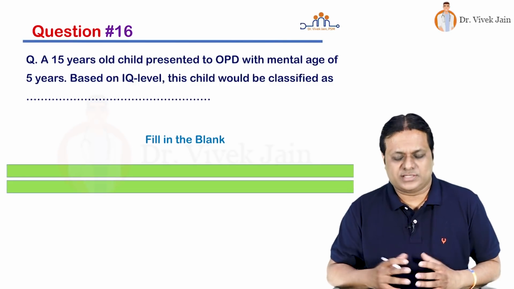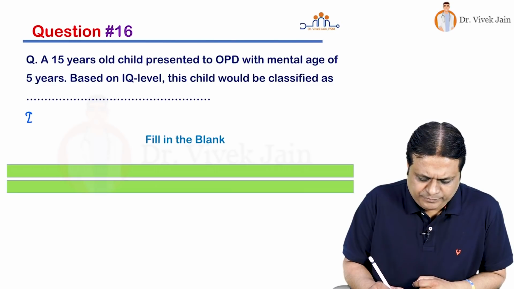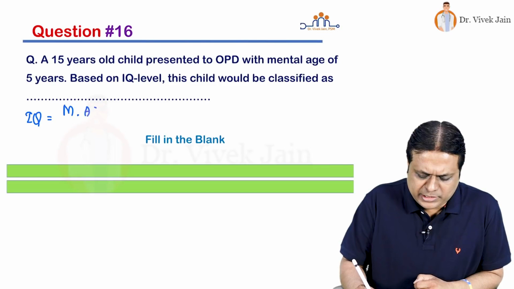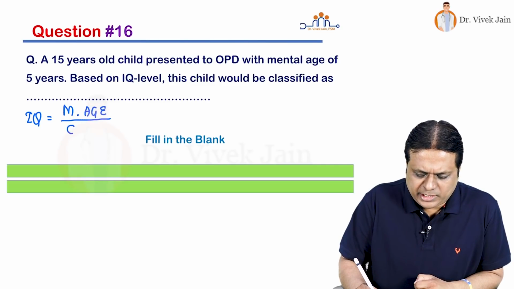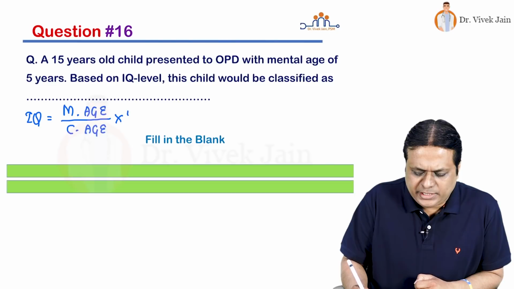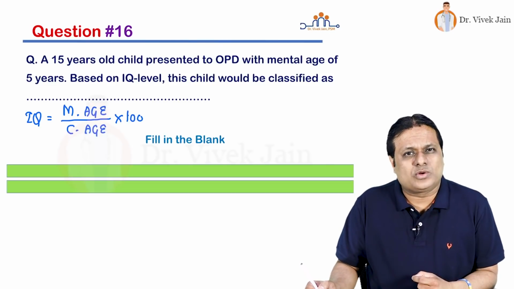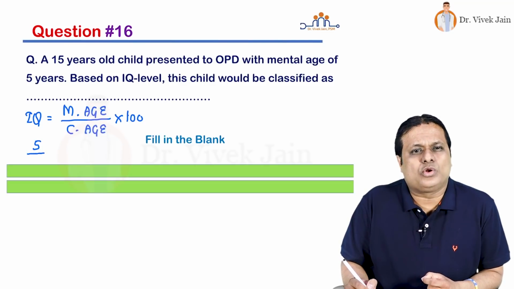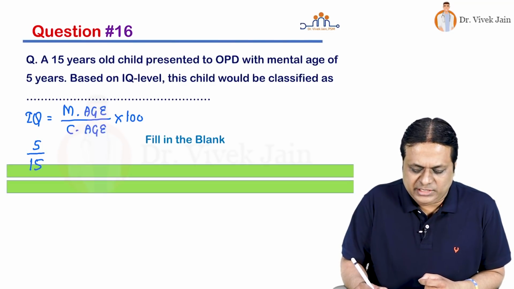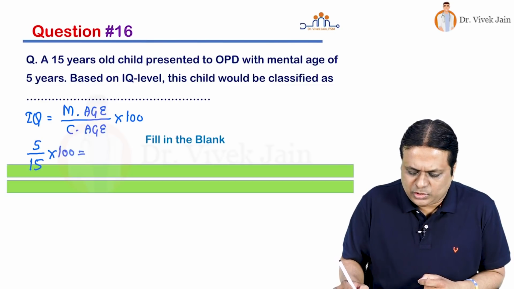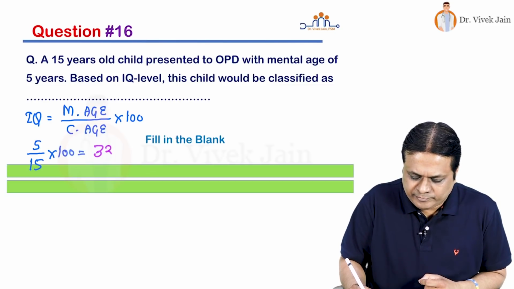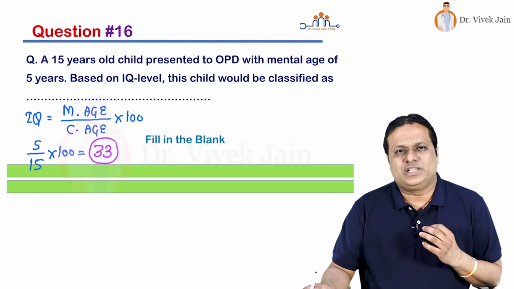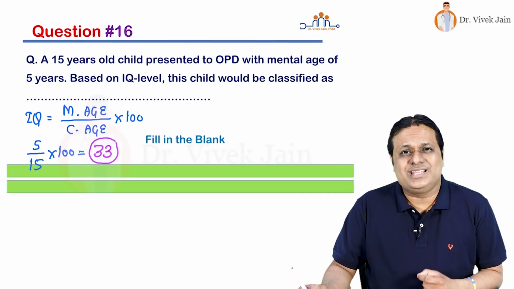So friends, what is the answer? Friends, how do we calculate IQ? IQ level is calculated by the formula mental age divided by chronological age into 100. Look at this particular question. Mental age is 5 years divided by chronological actual age of the child, 15 years, into 100. So IQ level of this child is 33 IQ points.